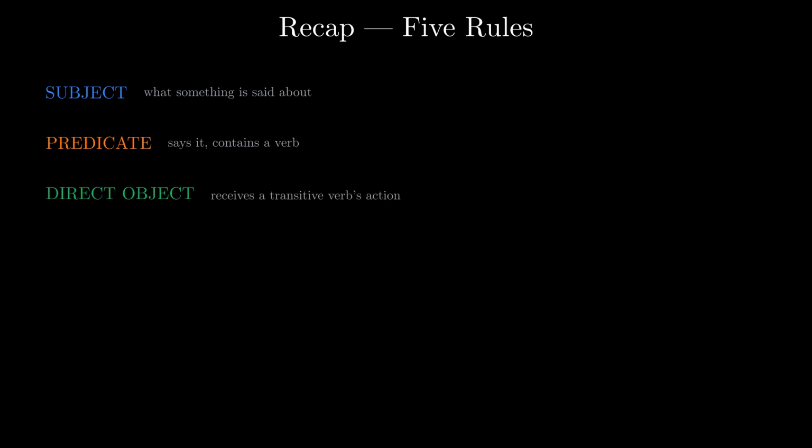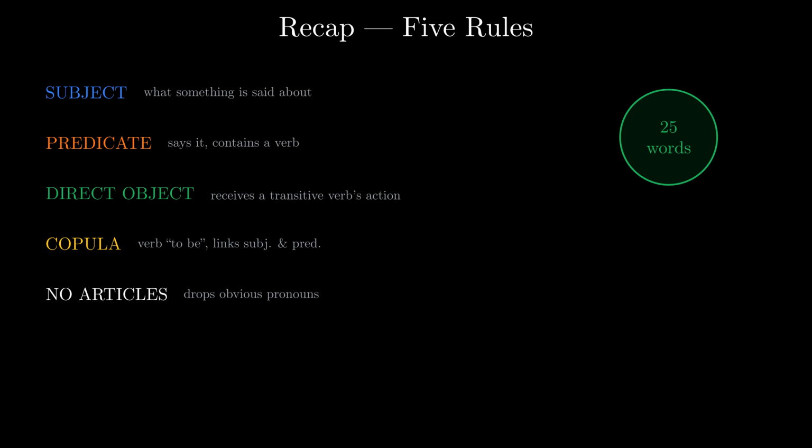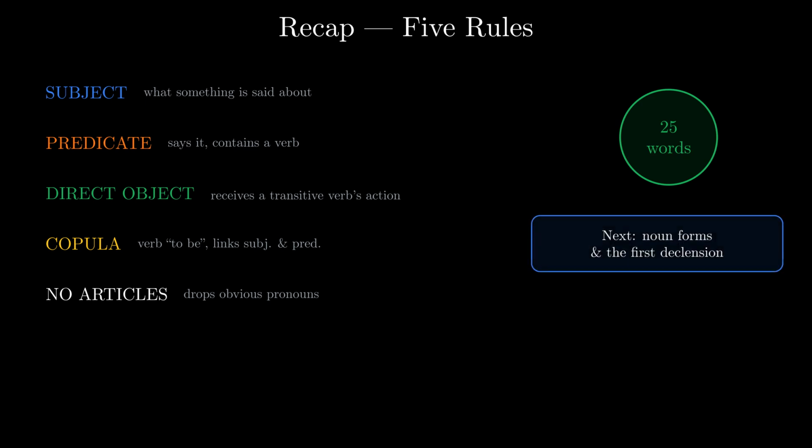Recap. 5 rules. The subject is what something is said about. The predicate says it and contains a verb. The direct object receives the action of a transitive verb. The copula, the verb to be, simply links subject and predicate. And Latin uses no articles and drops obvious pronouns. 25 words learned. Next lesson. Noun forms and the first declension. One last time. Iulia est puella pulcra.